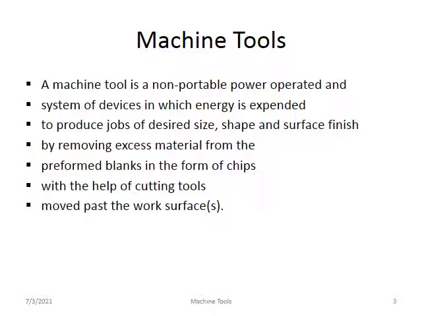There are 7 important points, very important. The first one is that the machine tool is non-portable and power operated. A system or device whose energy is expended to produce the job size, shape and surface finish, removing the excess material from the workpiece in the form of chip with the help of a cutting tool moved past the work surface.